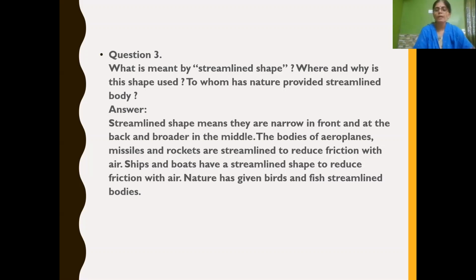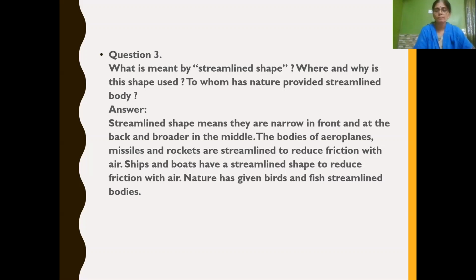And where and why is this shape used? It is used in bodies of aeroplanes, missiles and rockets, ships, etc. Streamlined shapes are used to reduce friction with air, water, etc. Ships and boats have streamlined shape to reduce friction with water, not air.